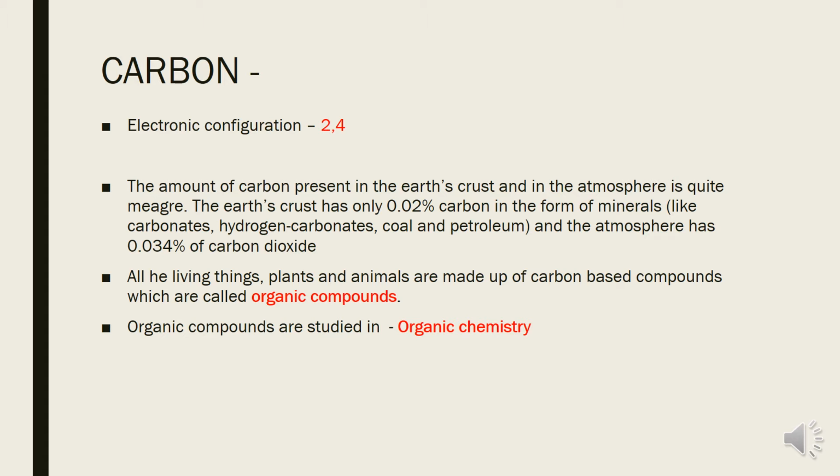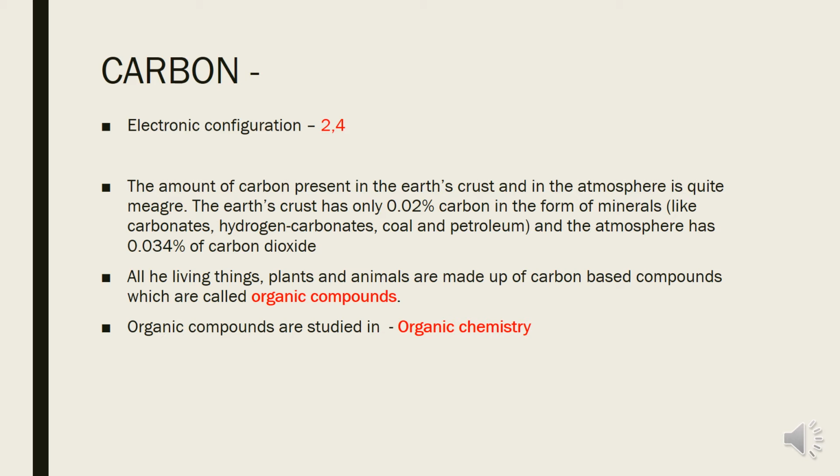The amount of carbon present in the earth crust and atmosphere is very small. The earth crust contains only 0.02% carbon in the form of minerals, and the atmosphere has only 0.034% of carbon dioxide.